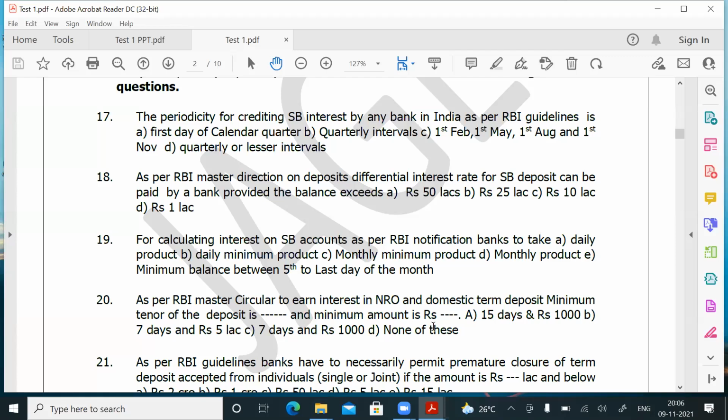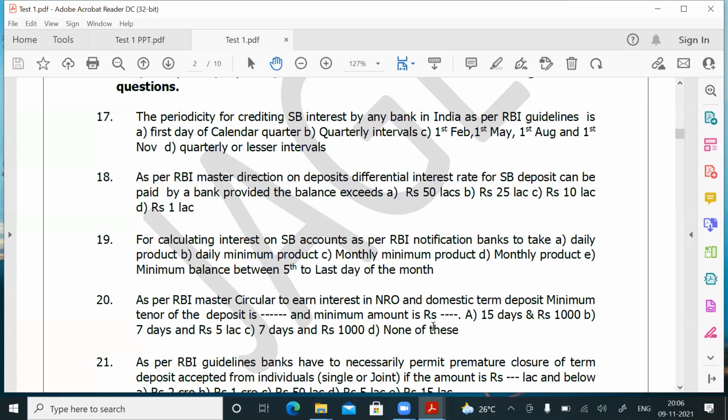So the question is, what is the Reserve Bank of India telling with regard to the minimum period and minimum amount a customer has to deposit to earn interest on either a domestic term deposit or an NRO term deposit?